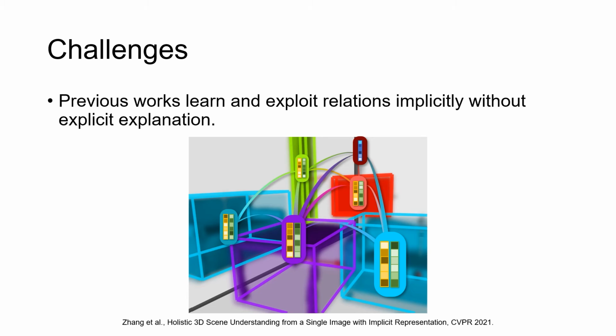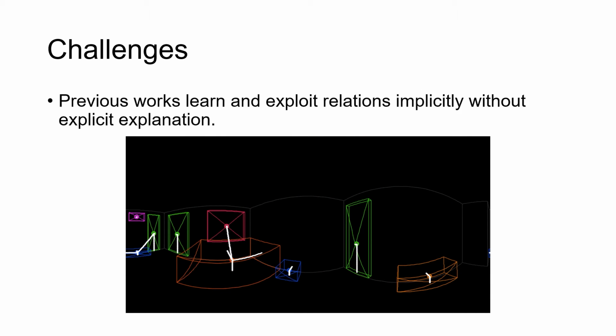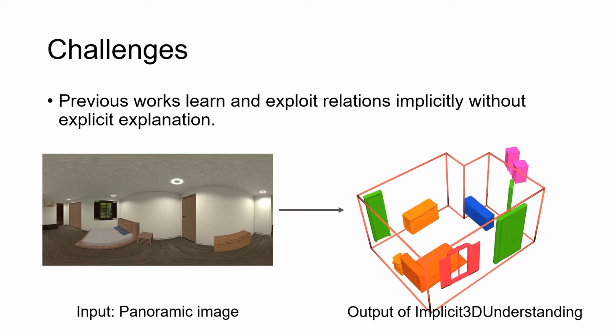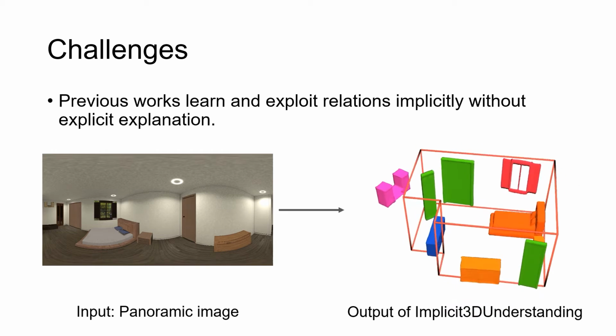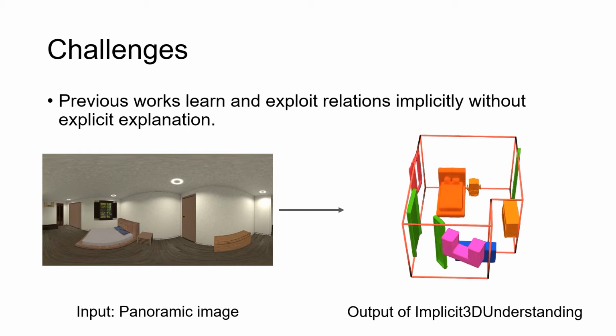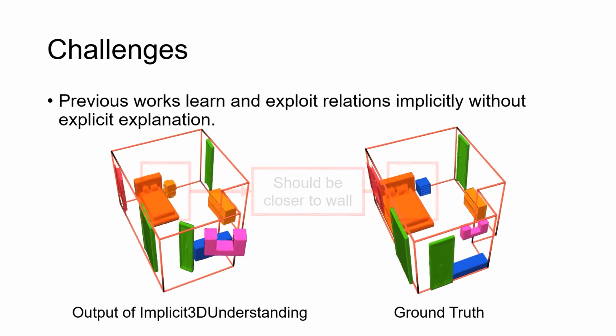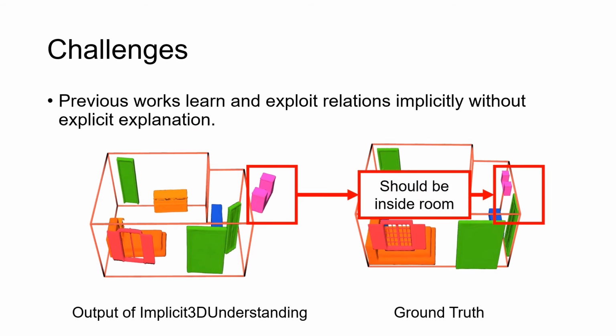In general, there are two main challenges for our task. Scene context is one of the most important pieces of information we want to leverage. Although previous work on implicit 3D understanding has tried to learn and exploit relations implicitly, it ignores that well-defined explicit relations, including attachment, support, and rotation, exist in real life. Thus, by naively applying it to panoramic images, the results can severely disobey explicit relations, which hurts the precision of object pose estimation. For example, the left side of the bed should be closer to the wall, and the cabinet here should be inside the room.